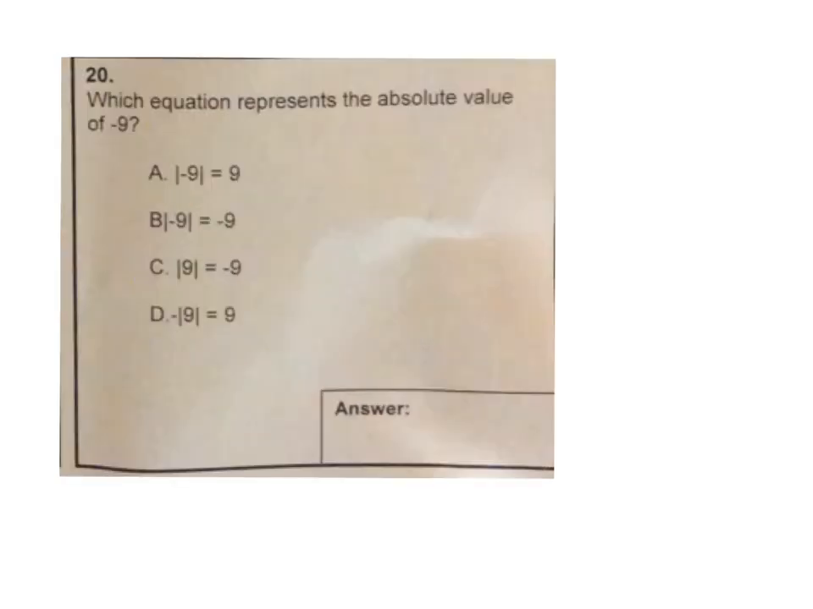And our final question, which equation represents the absolute value of -9? Remember that absolute value is always positive, so that automatically gets rid of choices B and C. And when you're showing the absolute value of a number, it is included in the bars. So that's why A is the correct choice.